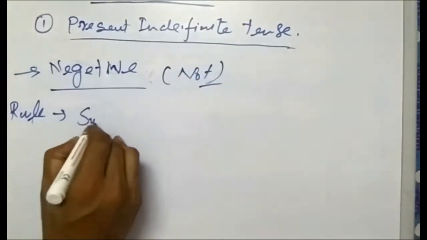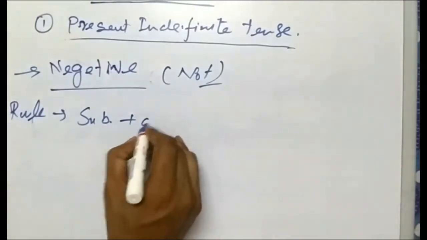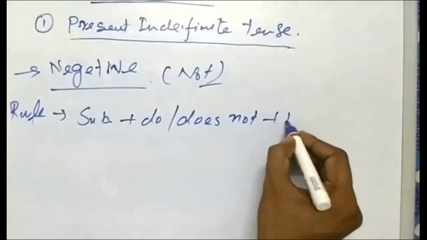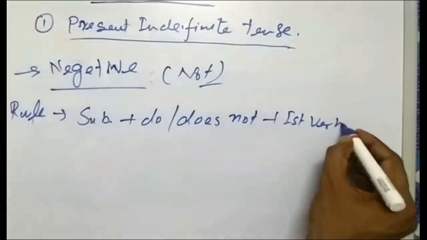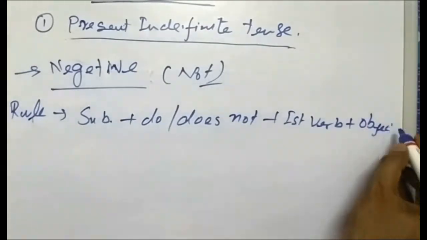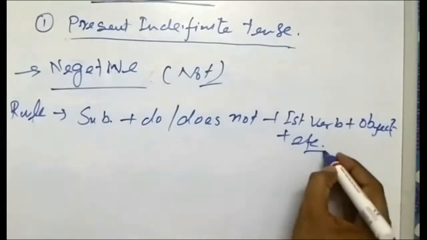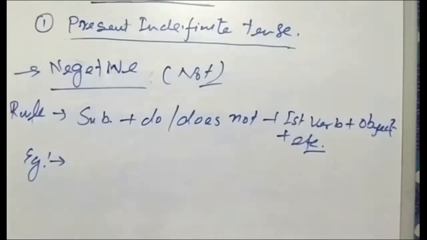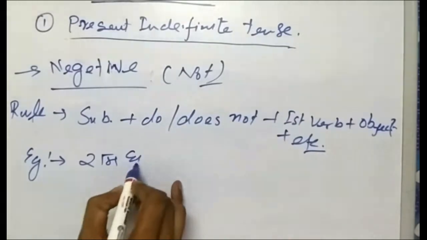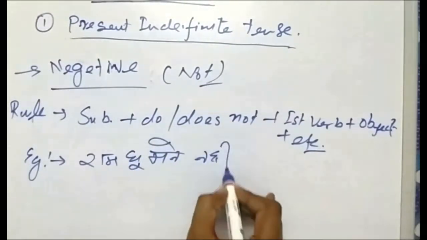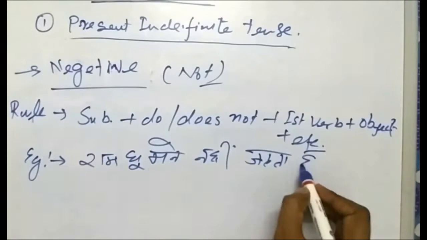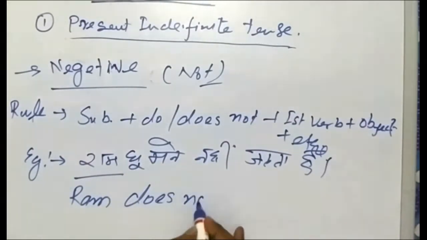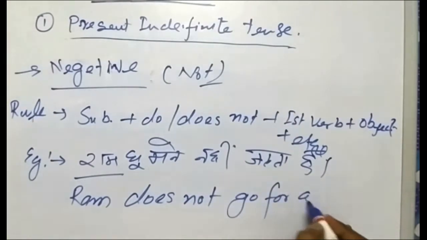So the rule will be the subject plus do or does not, then first form of verb plus object plus etc. For this also we'll take the same example. राम घूमने नहीं जाता है. What is the subject? Ram. So it's singular. Does not go for a walk.